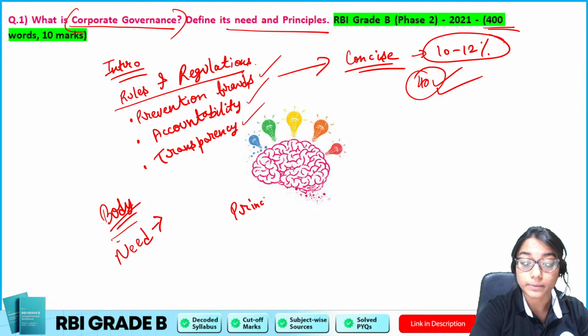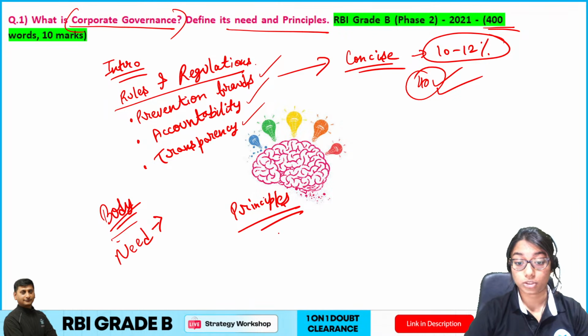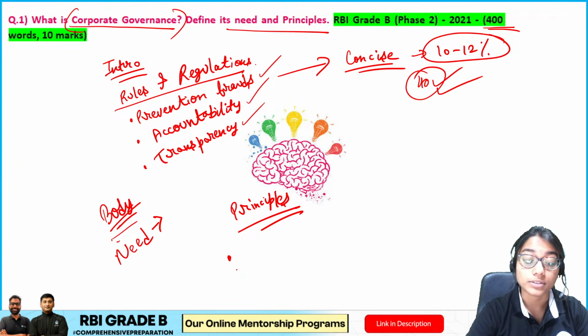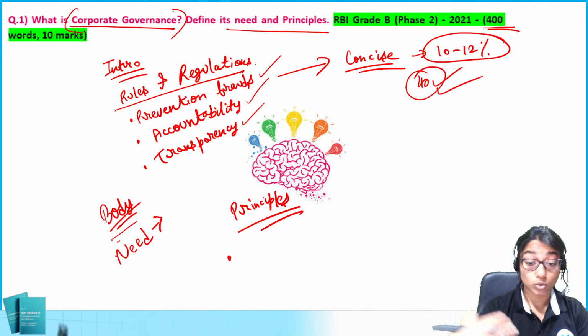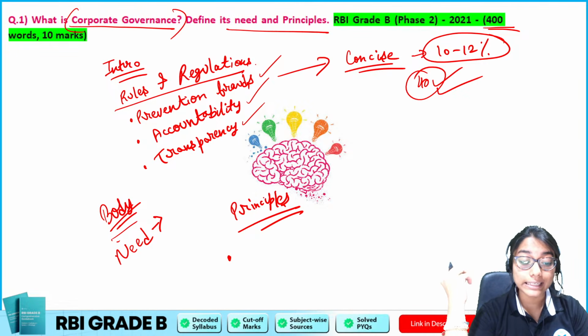It is your principles. Now, this is the part on which the answer is to be more focused. Why? Because we have multiple very important principles of corporate governance, and that is something we will have to mention. So what are the principles? Does anybody know the principles of corporate governance? Can I see the answers in the chat?